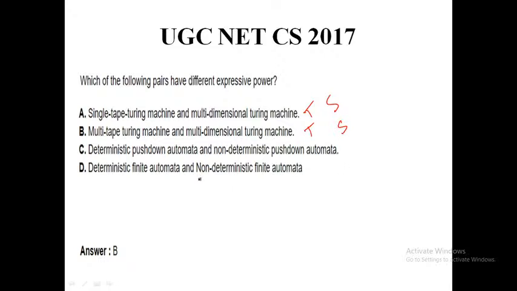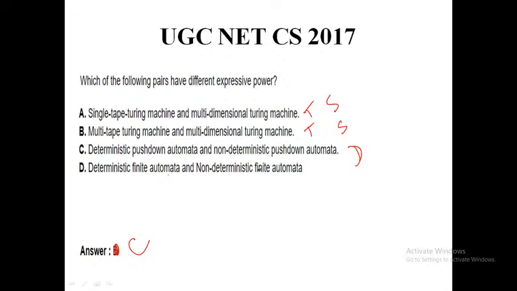Same expressive power. But the deterministic pushdown automata and non-deterministic pushdown automata have different expressive power, because all the languages accepted by the DPDA must be accepted by the non-deterministic pushdown automata, but the languages accepted by the non-deterministic pushdown automata may not be accepted by the deterministic pushdown automata. So their power is different. So our correct option is basically C.